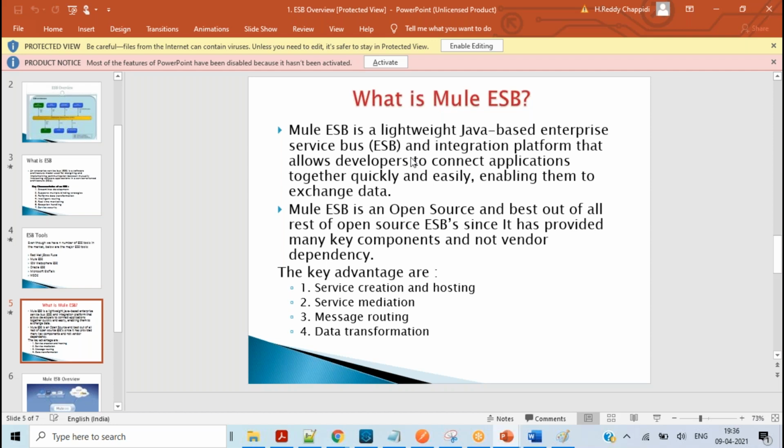Mule ESB is open source and the best out of the rest of the open source ESBs, since it provides many key characteristics and has no vendor dependency. Most of the connectors developed with Mule ESB are open source only, because you don't need to pay anything for using those connectors and configurations.